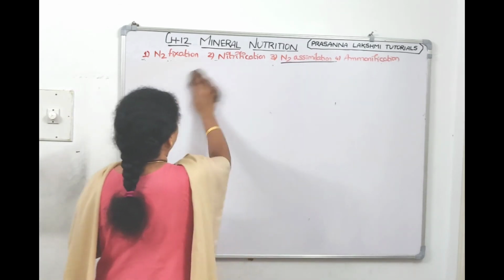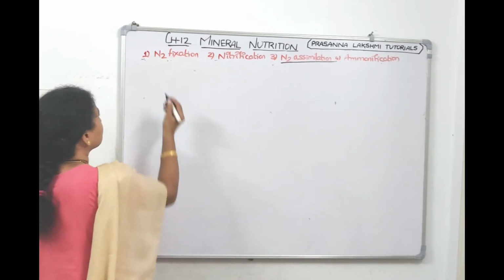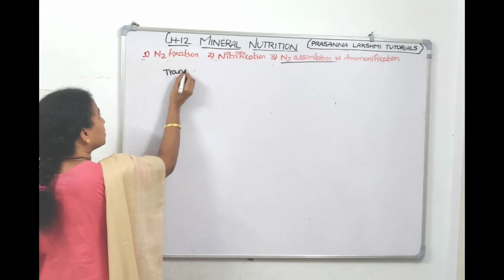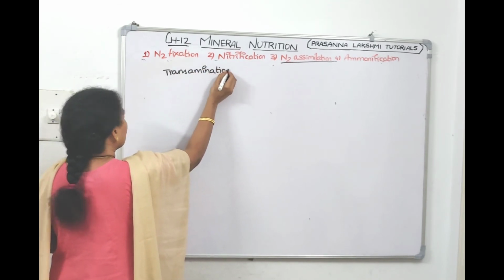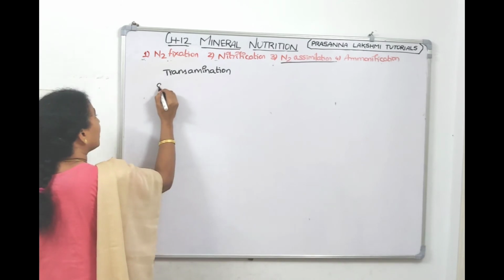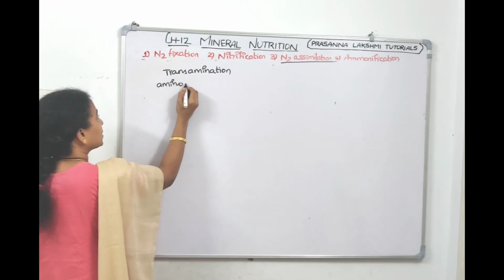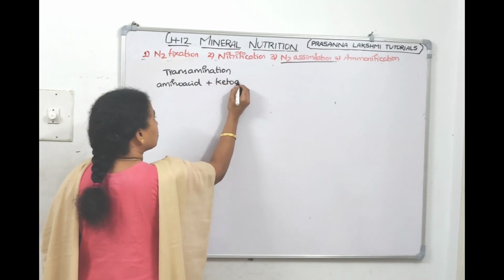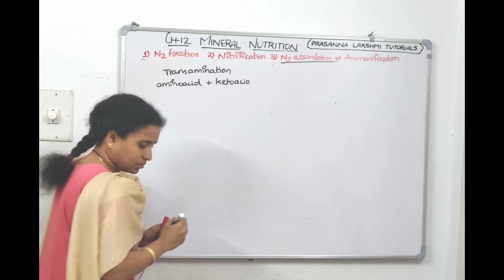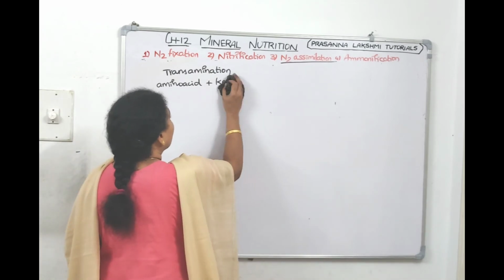Right. So we are talking about transamination. In that, an amino acid combines with a keto acid.